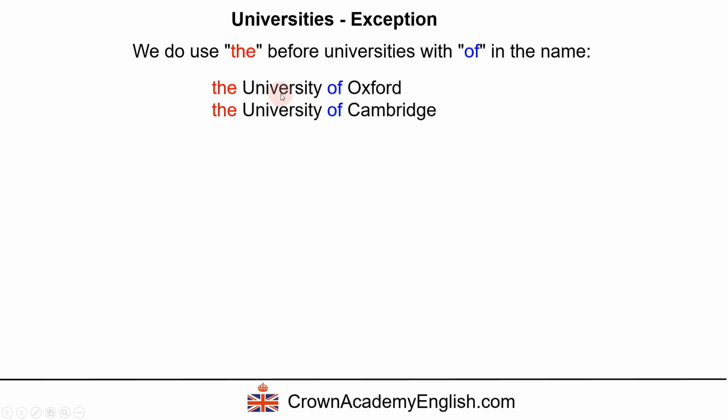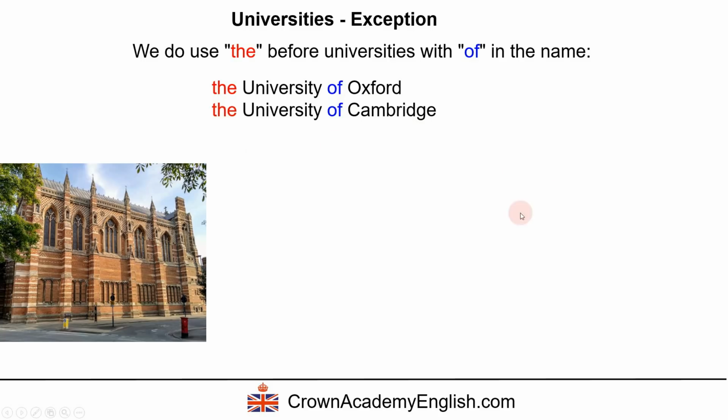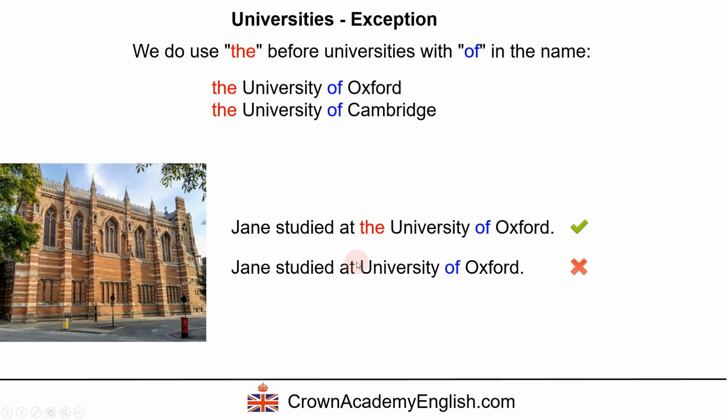So for these names of universities, then yes, we do use the before them. Jane studied at the University of Oxford. This is correct. And this is wrong. Jane studied at University of Oxford. This is not right. Okay?